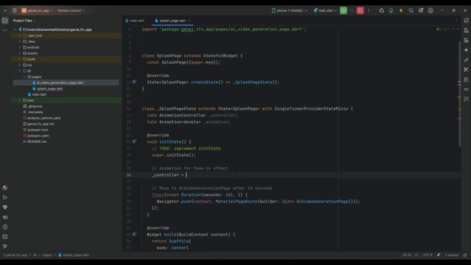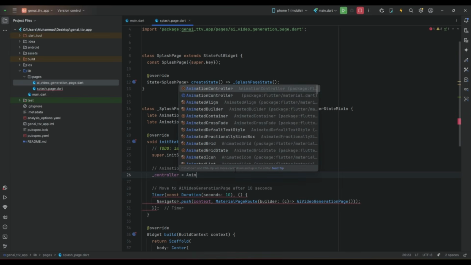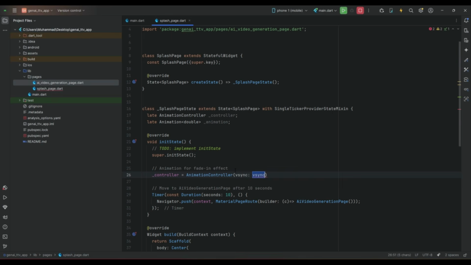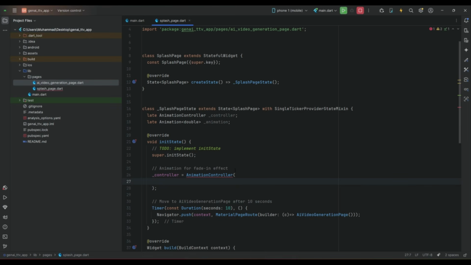So we say controller equals to animation controller, and here we will define the duration, that is for how much time we want to display the animation. The animation is the fade in effect, so we want to display the fade in effect for 5 seconds.